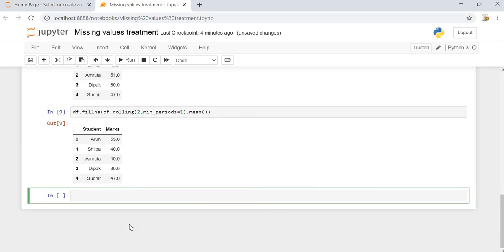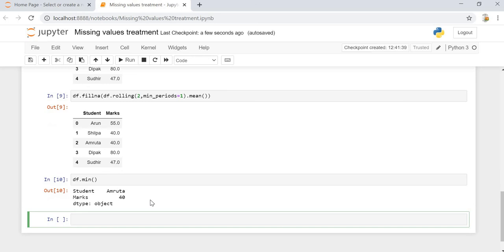Okay. We can also replace the missing value with min and max. So to replace with min, we use df.min. Before we do that, let's check out the minimum value of df. So the minimum value is 40.